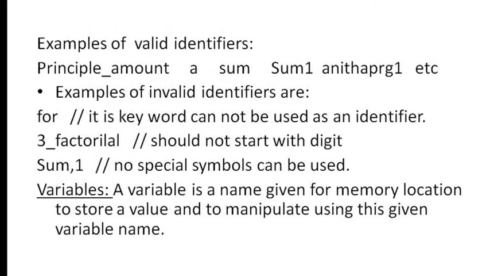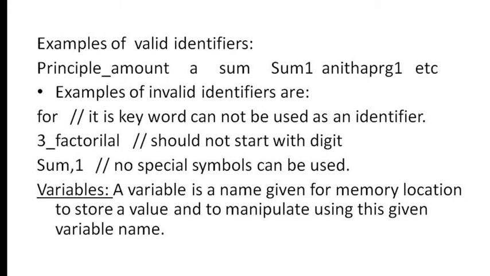So, examples of valid identifiers here. Principal amount is a valid identifier because it has started with an alphabet, a letter. A is a valid identifier. It starts with a letter. Sum is a valid identifier because it has started with an alphabet.